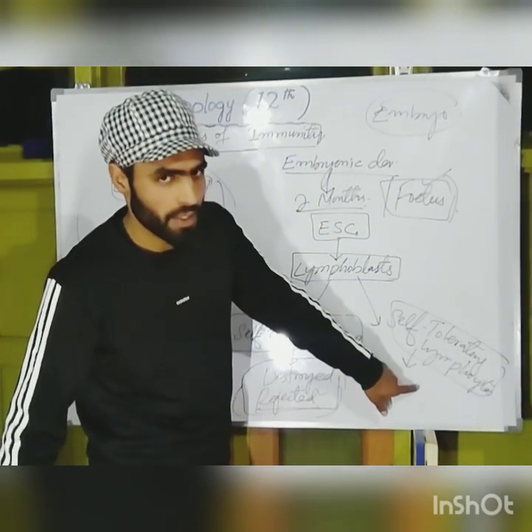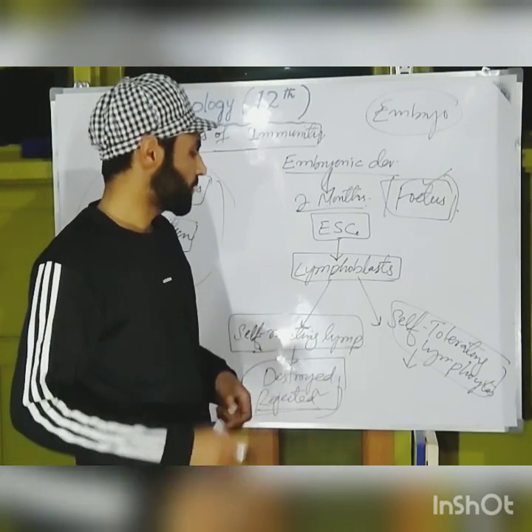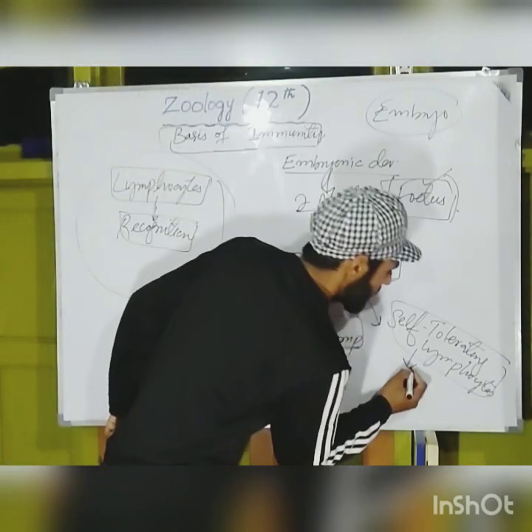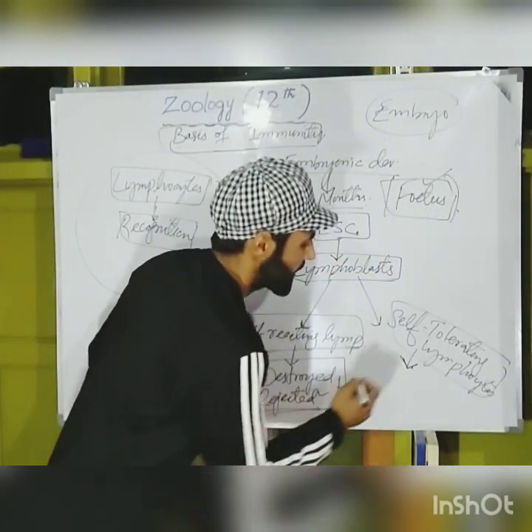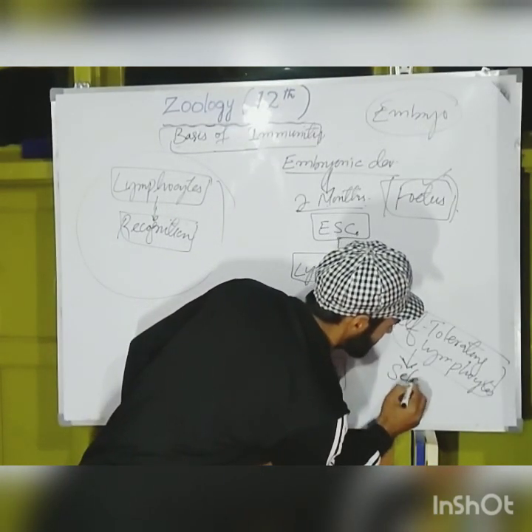But the fate of self-tolerating lymphocytes is totally different from the fate of self-reacting lymphocytes. Here we can guess that these will get selected.